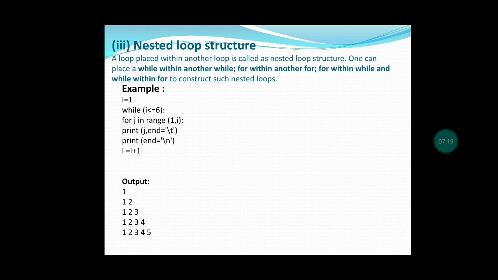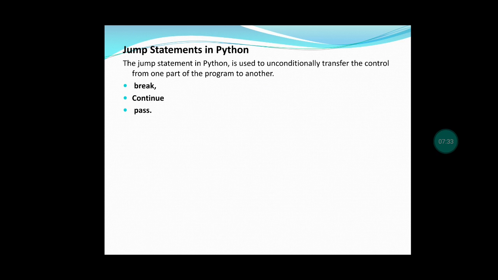Even though the final value is 6, it will take 5 only. Already I said, stop minus 1. So 6 minus 1, 5. So the output will be 1, 2, 3, 4, 5. Okay. So this is the example for the nested loop. Next, we will go for the jump statements in Python.